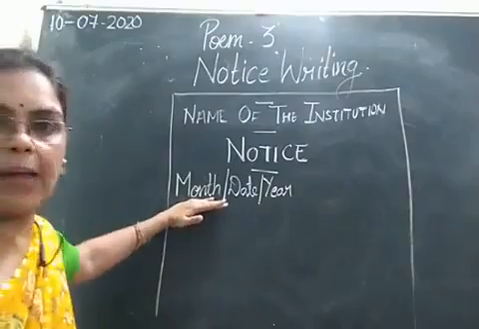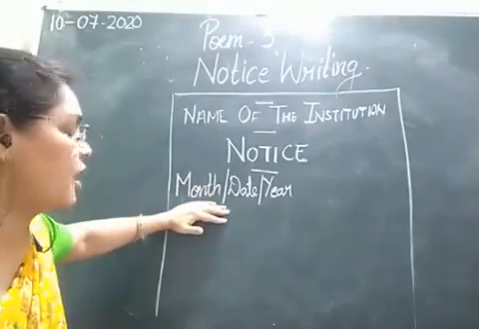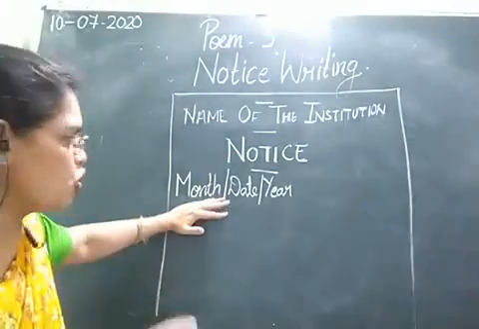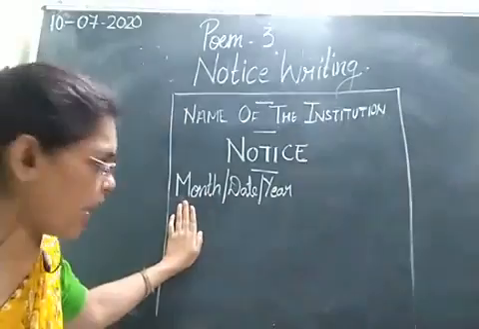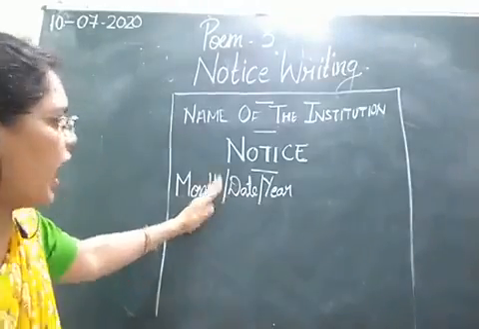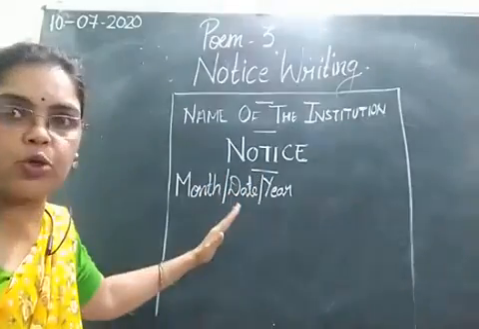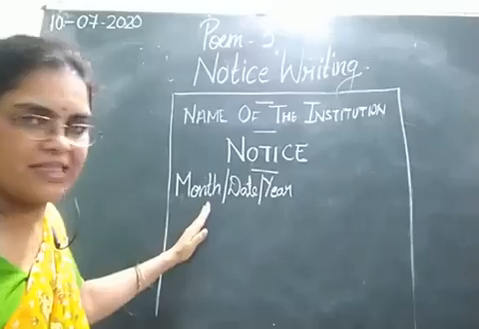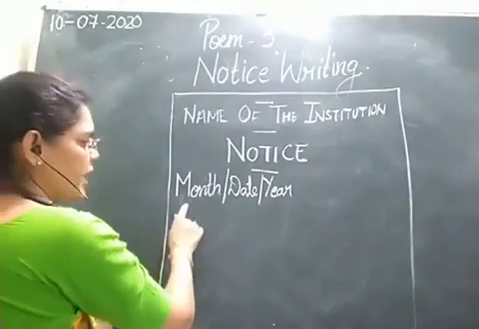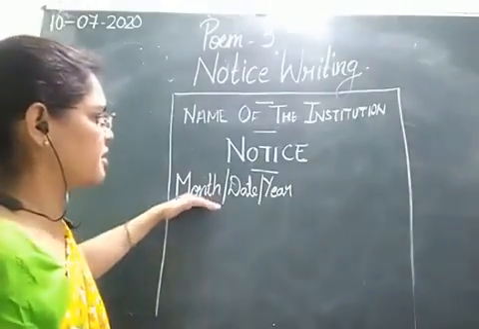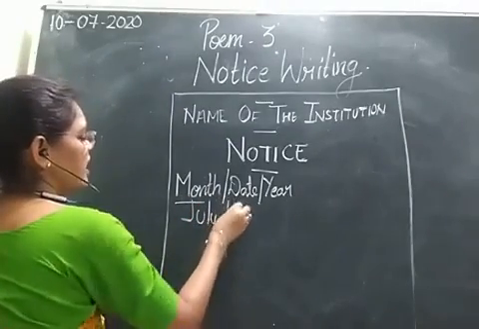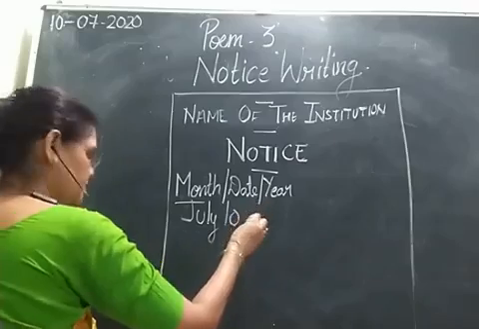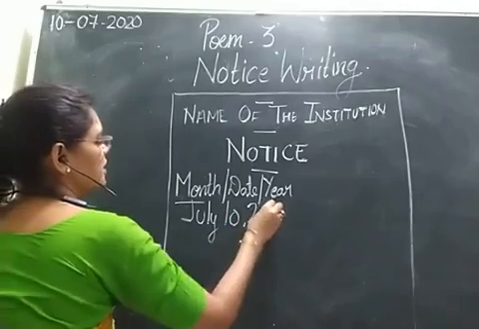So, for example, today is 10th July. तो हम पहले क्या लिखेंगे बेटा? Month. We'll be writing July. I have drawn slash, but you don't have to draw these, है ना? तो सबसे पहले you'll be writing the name of the month, that is July. Then the date is 10, and then the year is 2020.